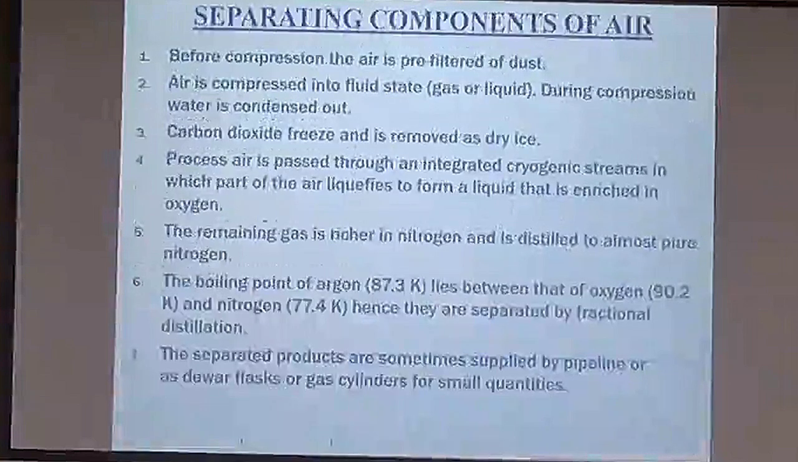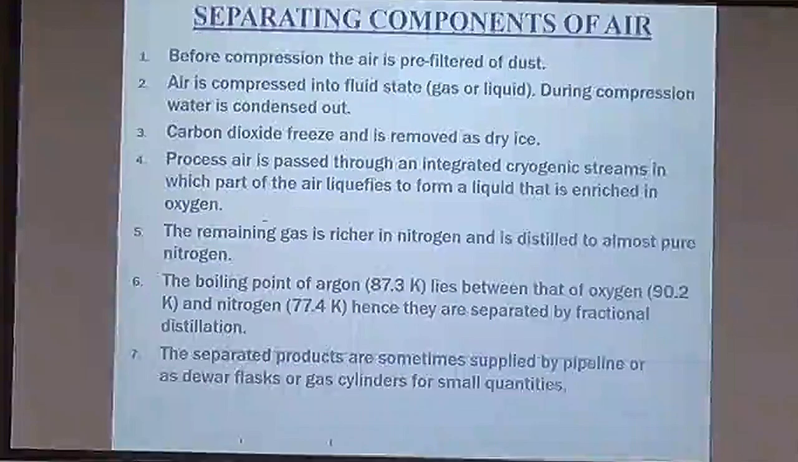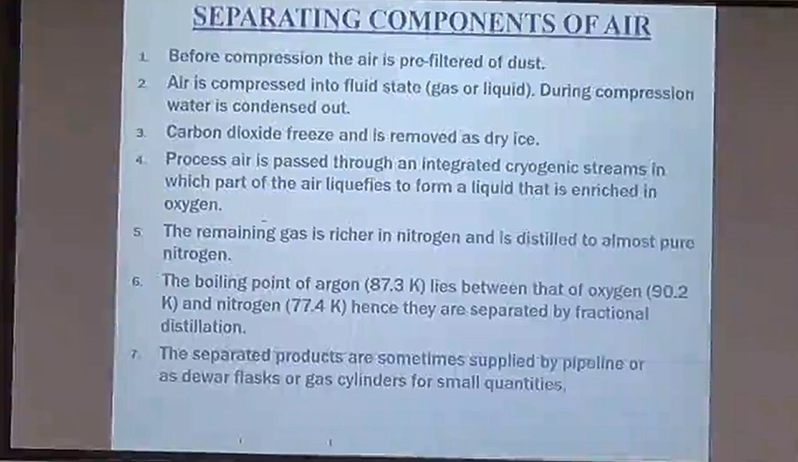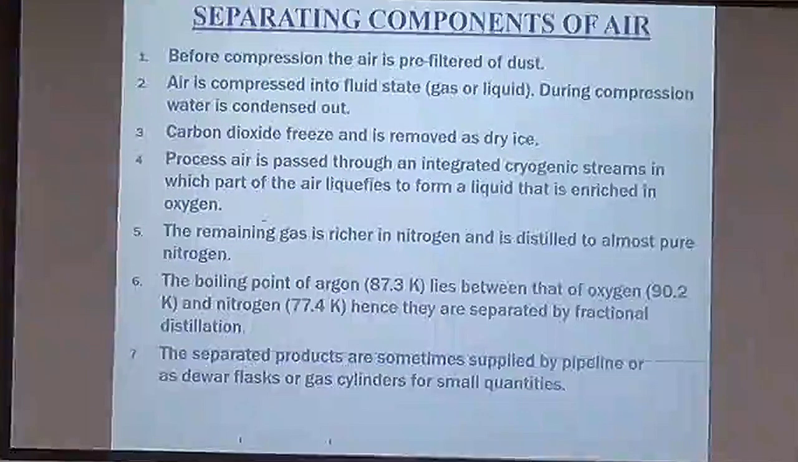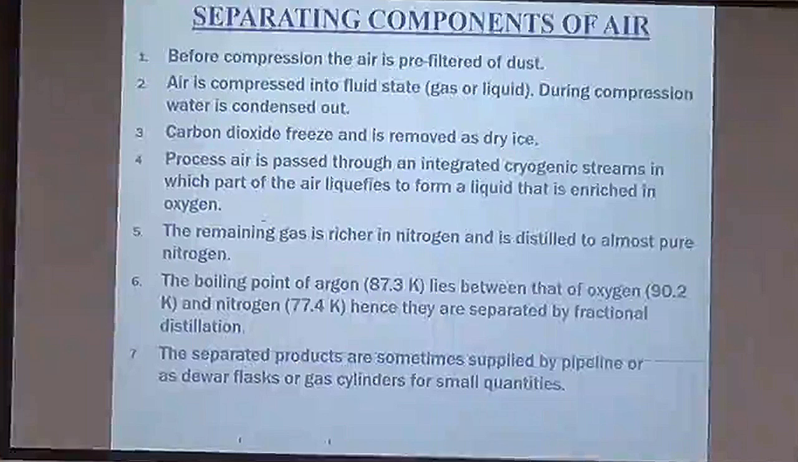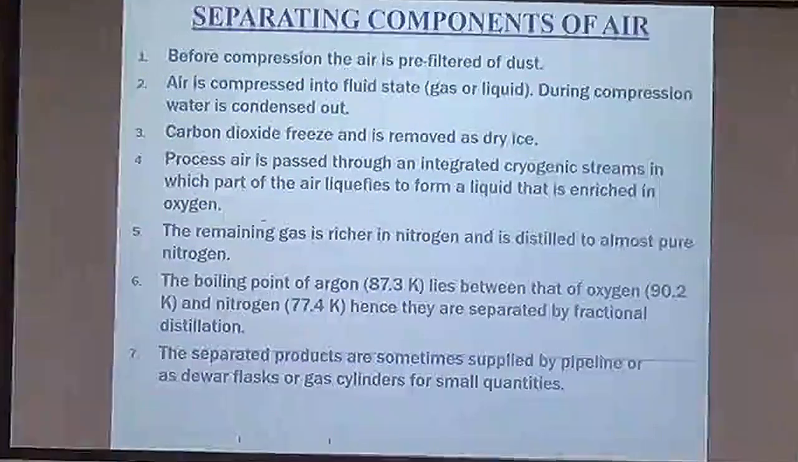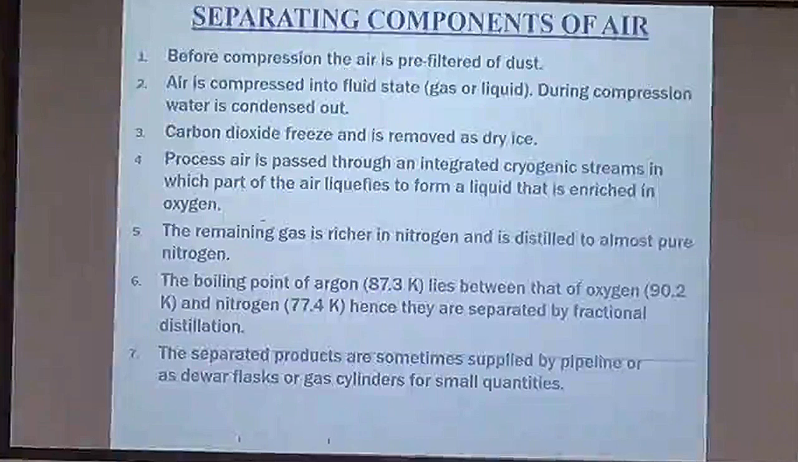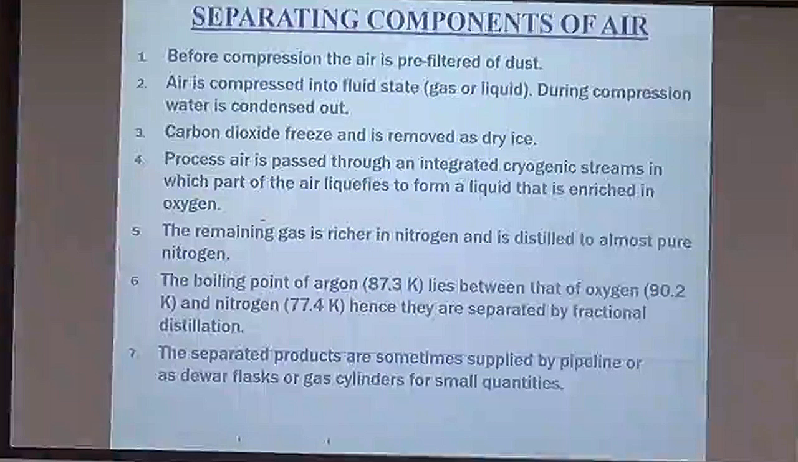Next is the separation of components of air, that is by fractional distillation. Before compression, the air is pre-filtered of dust, that is, dust is removed. Then air is compressed into a fluid state, that is either gas or liquid, and during this compression, water is condensed out. Then carbon dioxide is allowed to freeze and is removed as dry ice. Then processed air is passed through integrated cryogenic streams in which part of the air liquefies to form a liquid that is enriched in oxygen. The remaining gas is rich in nitrogen and is distilled to almost pure nitrogen.